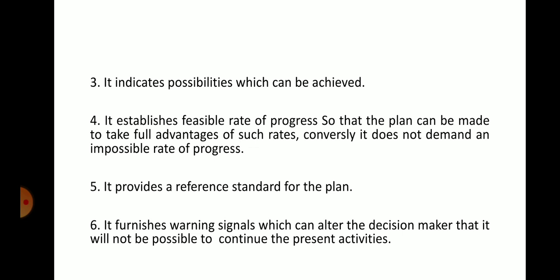So it shows the possibilities. The technology forecasting indicates the possibilities which can be achieved. Okay, it is nearer to the realistic thing one can do. That is the role of technology forecasting as per Martino in planning.